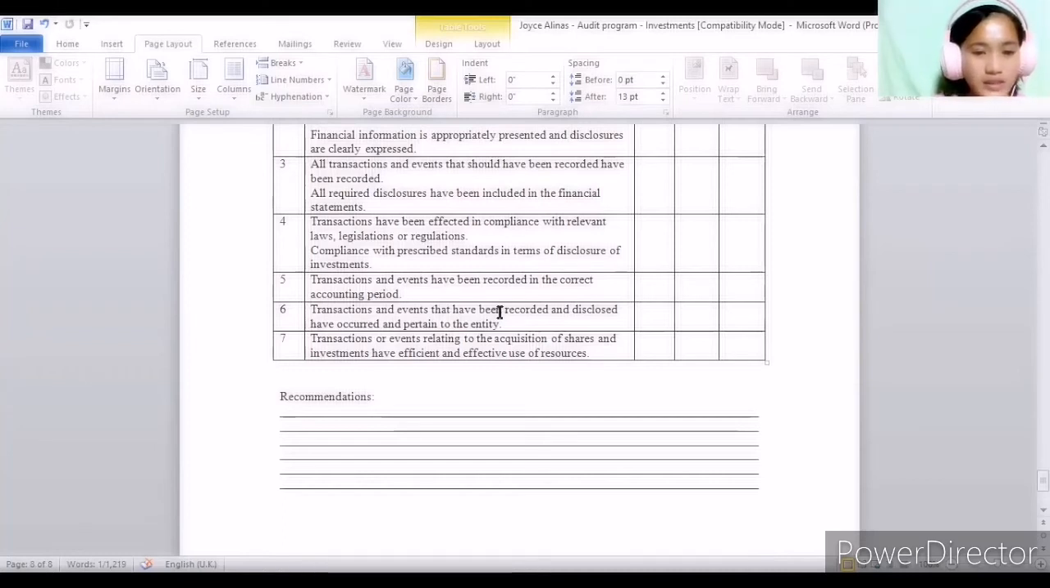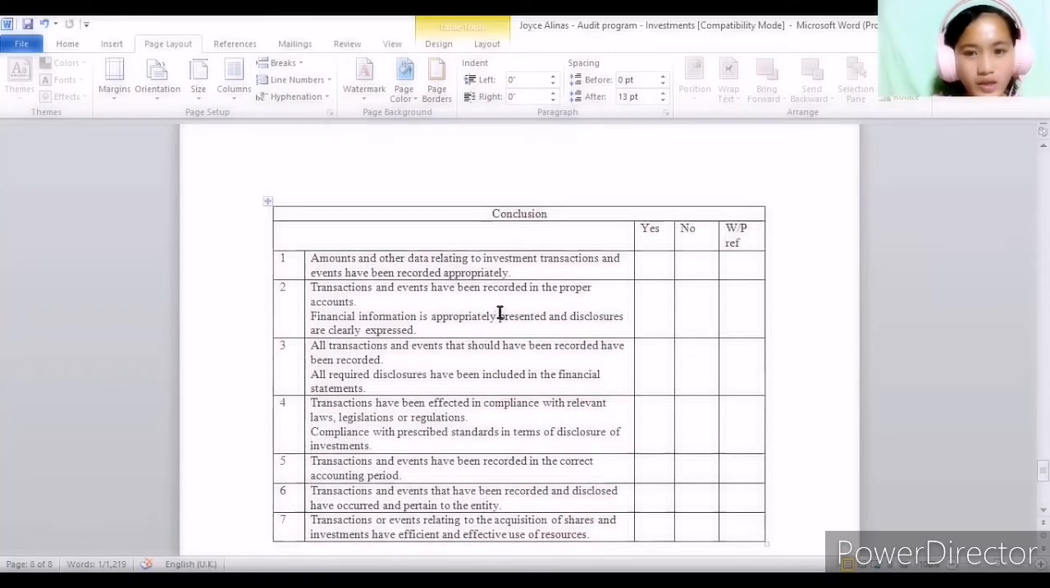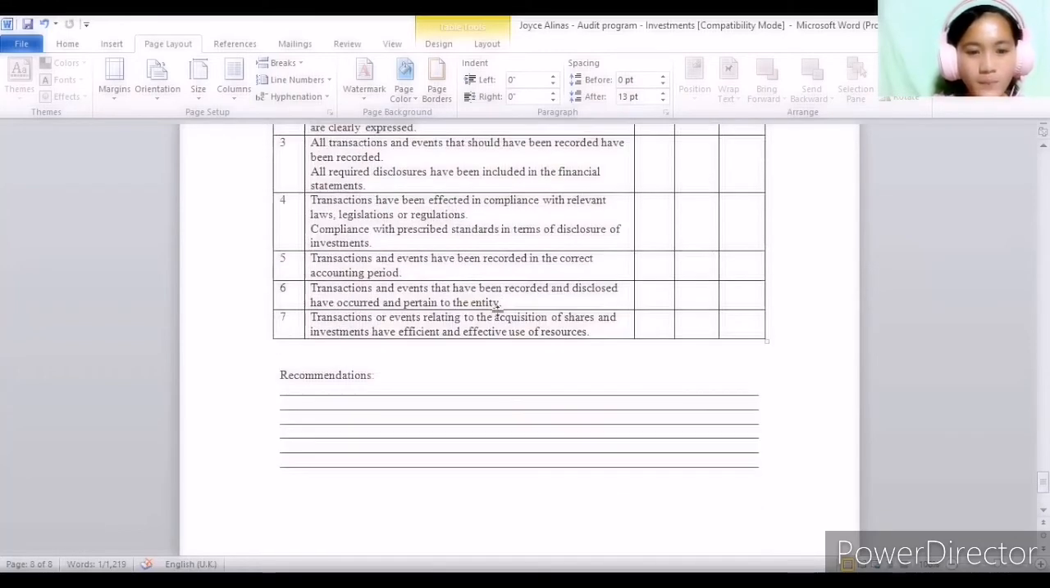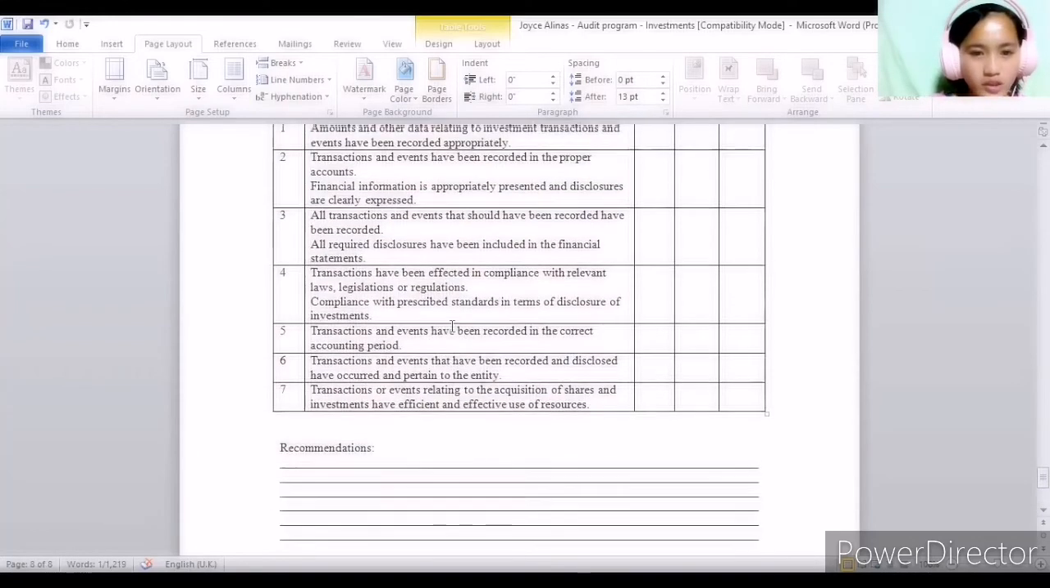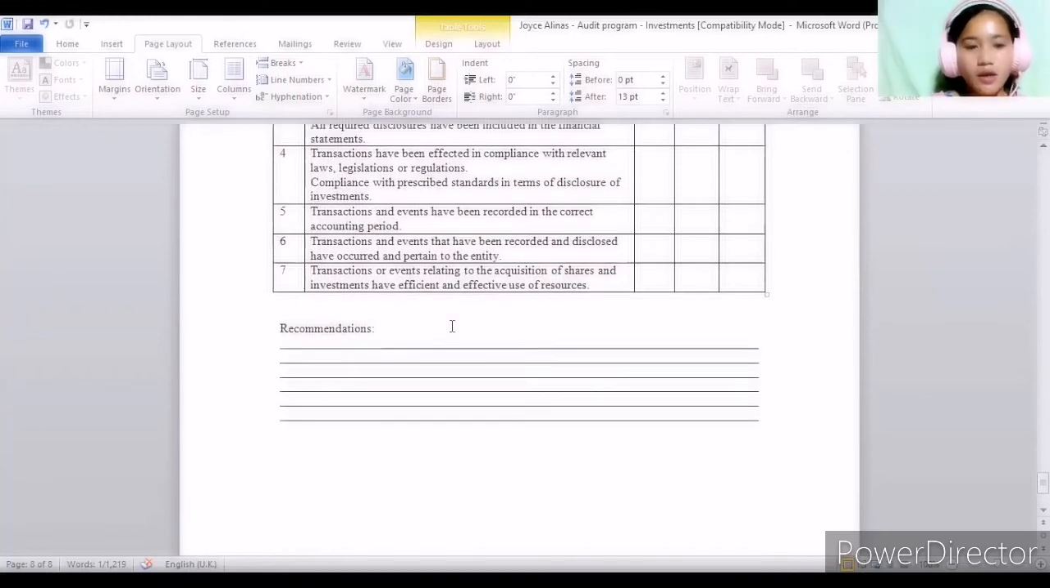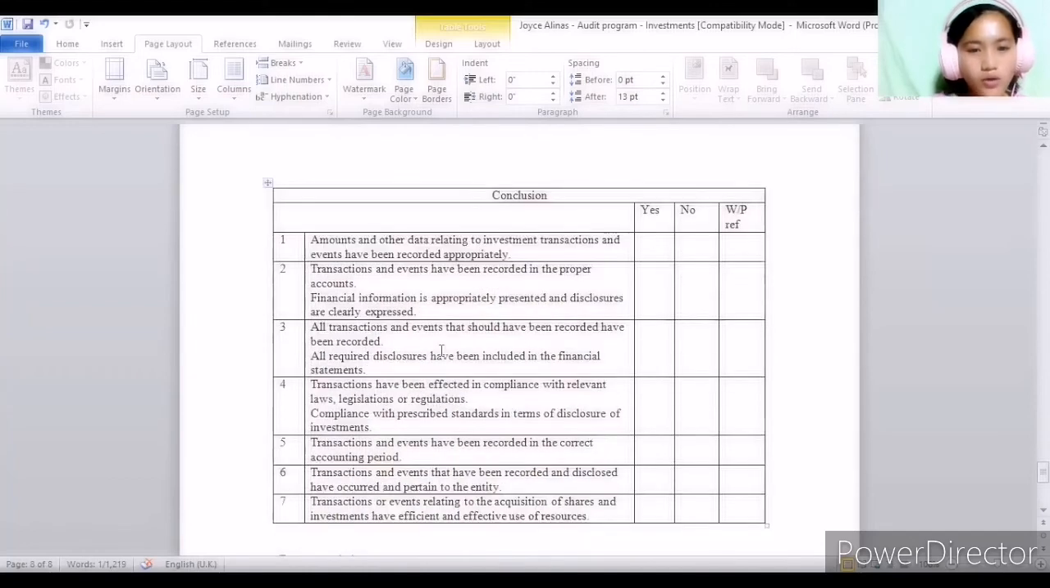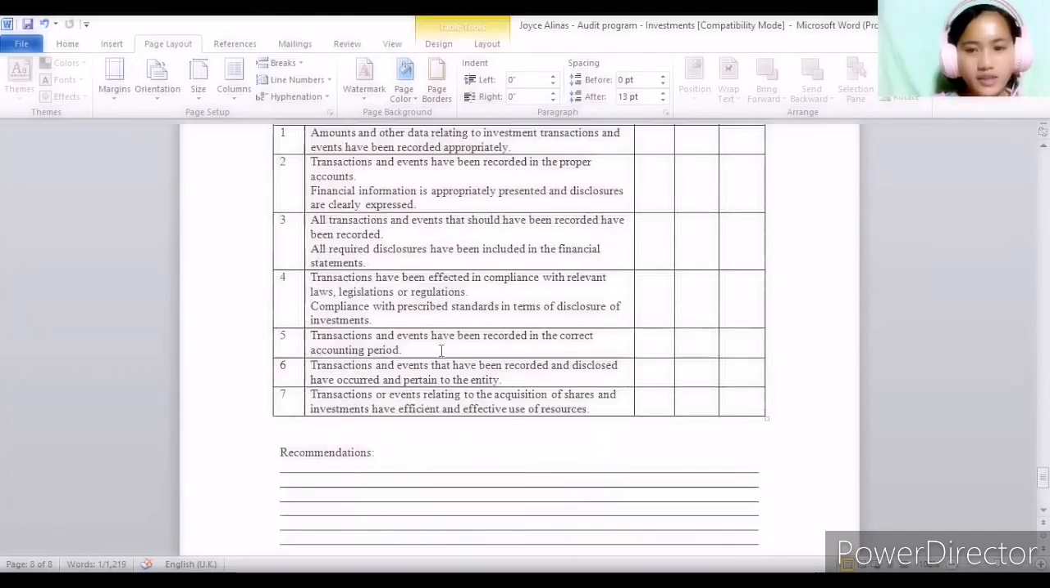Transactions and events that have been recorded and disclosed have occurred and pertain to the entity. And lastly, the conclusions are not limited to these statements; these are only a few examples. So transactions or events relating to the acquisition of shares and investments have efficient and effective use of resources. So the auditor will also provide recommendations or a qualified opinion or disclaimer opinion about the whole audit of one entity.